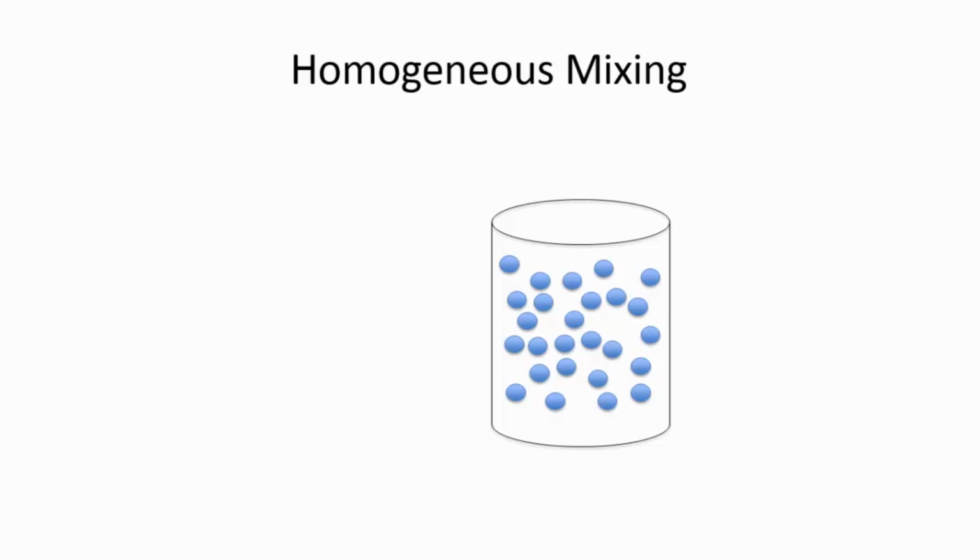When we refer to homogeneous mixing, we're referring to a population in which individuals and particles are not really displaying a particular pattern. Okay, so in a way, this well mix means that particles are equally likely to encounter each other because they are so well intermixed, right?